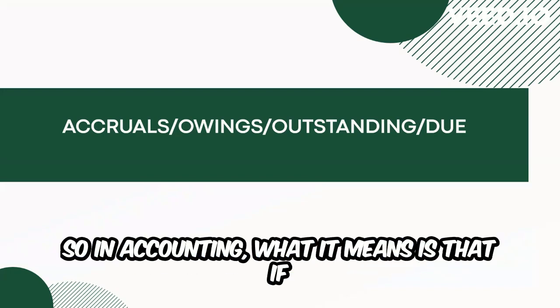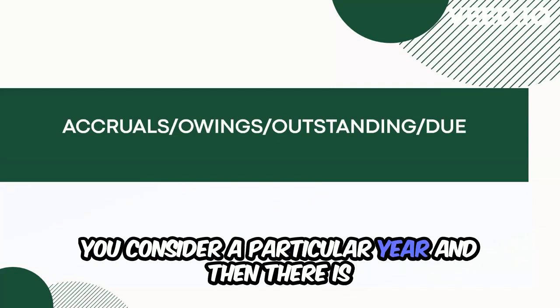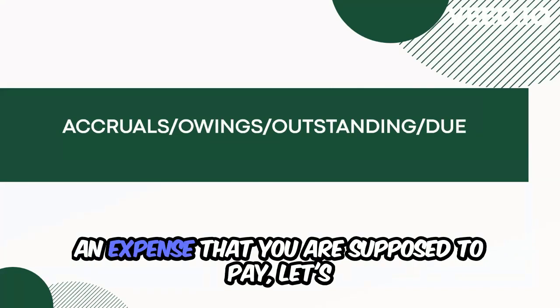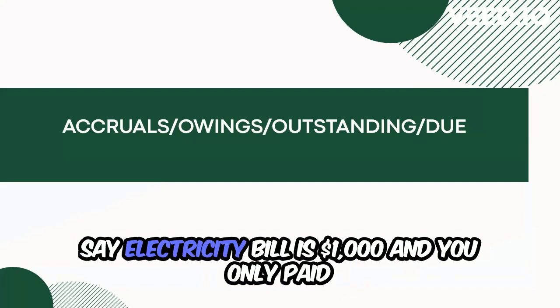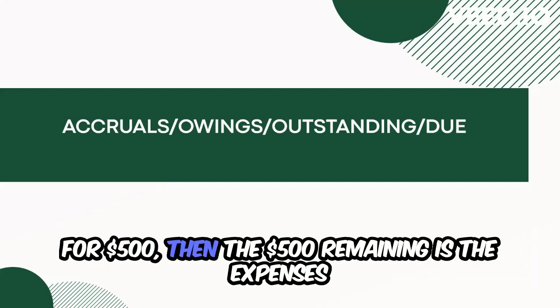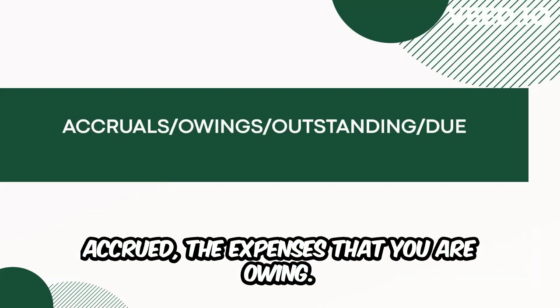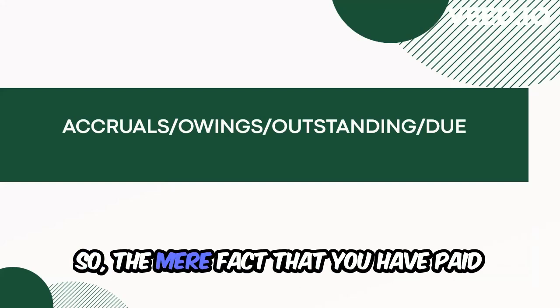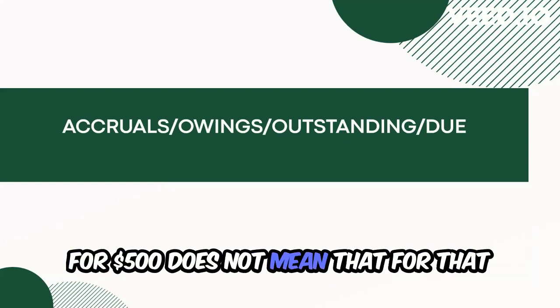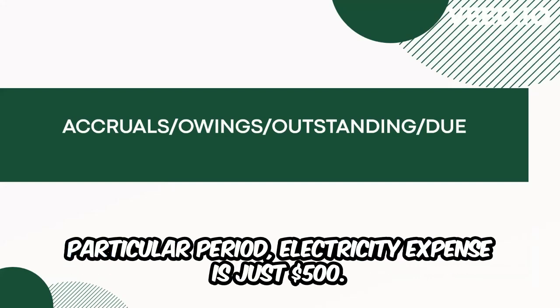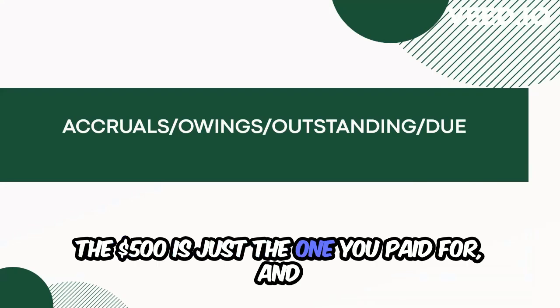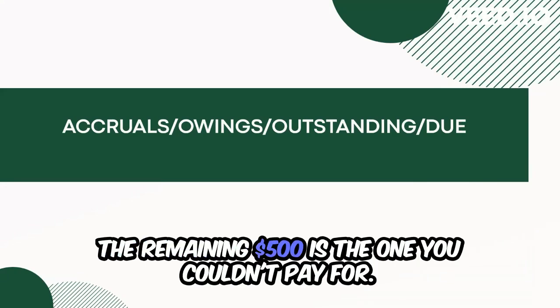In accounting, what it means is that if you consider a particular year, and there is an expense that you are supposed to pay, let's say electricity bill is $1,000 and you only paid $500, then the $500 remaining is the expenses accrued, the expenses that you are owing. The mere fact that you have paid $500 does not mean that for that particular period, electricity expense is just $500. The $500 is just the one you paid for, and the remaining $500 is the one you couldn't pay for.